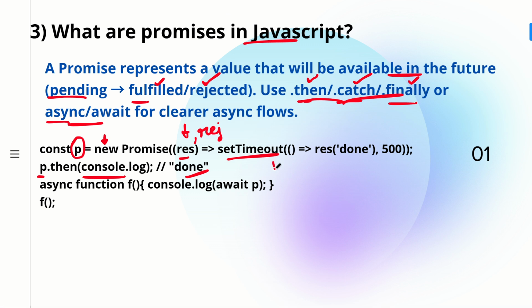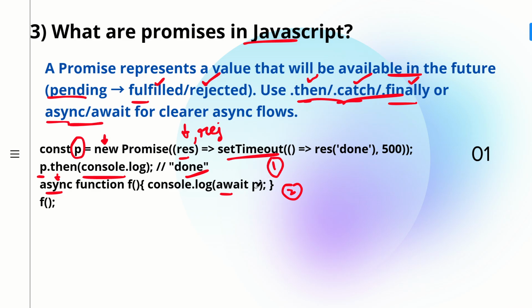So this is one way of handling. And then the second way of handling is by making use of async await, which we have written here. So we are calling a function f. What is f? f is an async function. If you're making use of await, then it is compulsory for you to make your function async. So this is how we make use of async await.